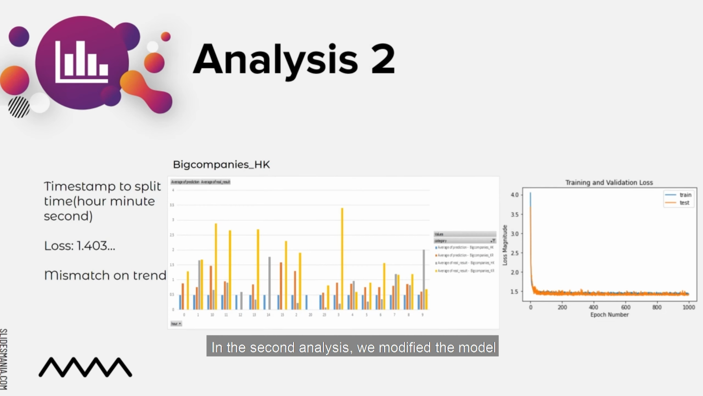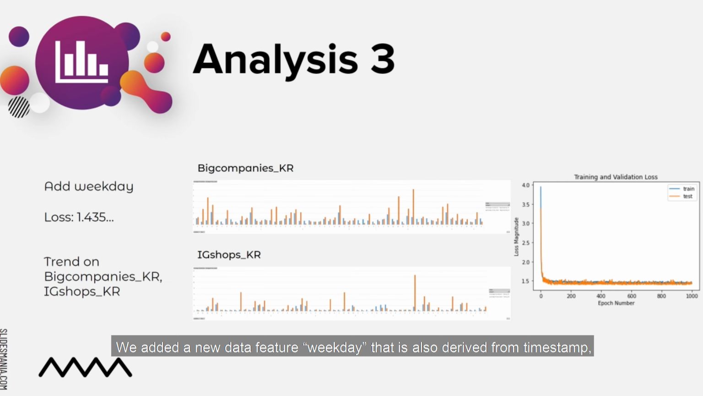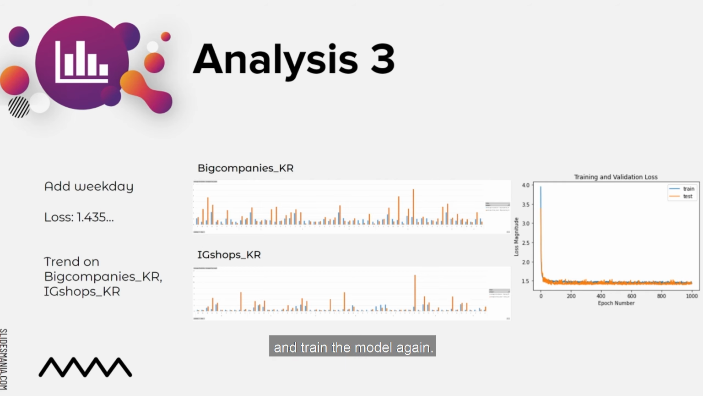In the second analysis, we modified the model to split timestamp into hour, minute, and seconds as the data features. While the testing loss did not improve nor worsen, the model still cannot predict trends well. We added a new data feature, weekday, that is also derived from timestamp, and trained the model again. We can see rough trend predicting effort in two categories, big companies in Korea and IG shops in Korea.